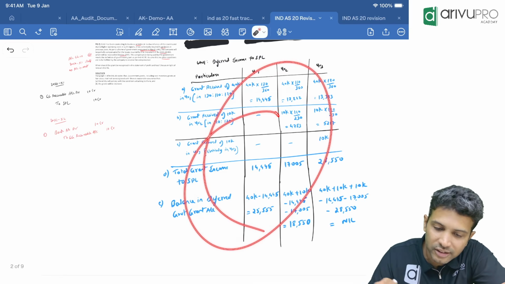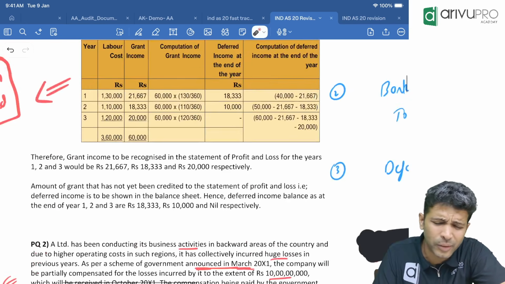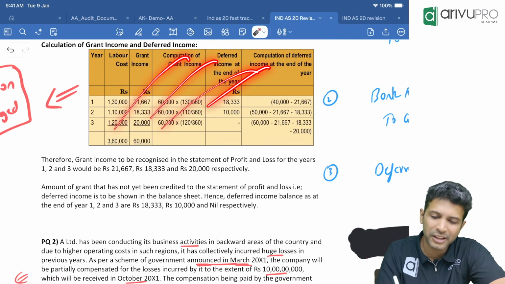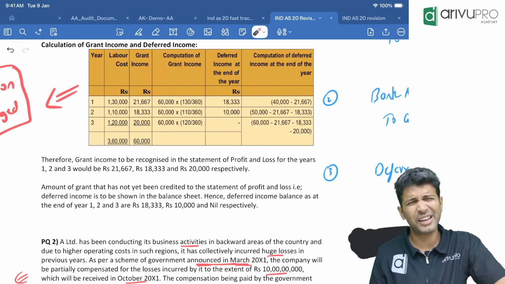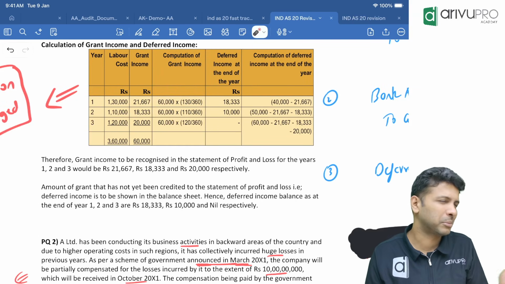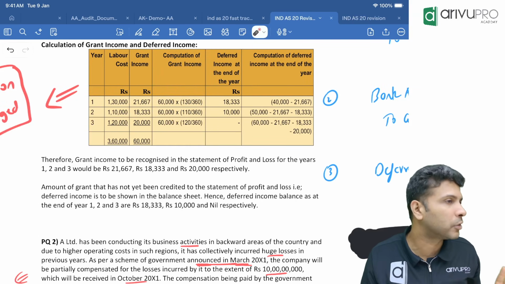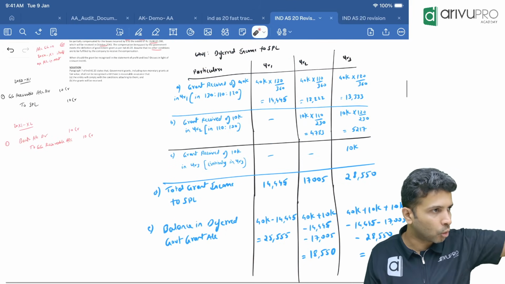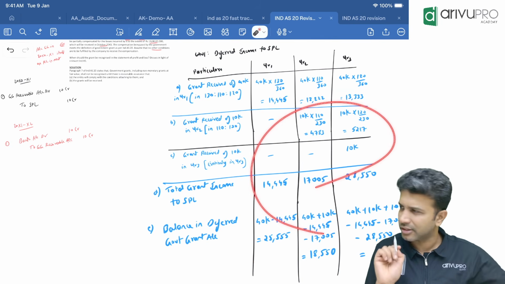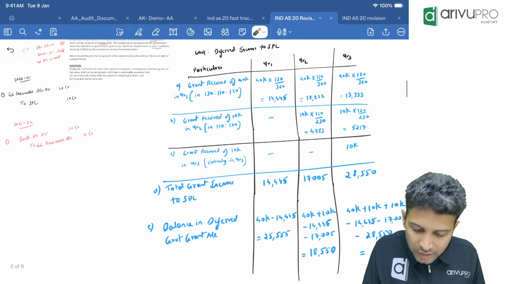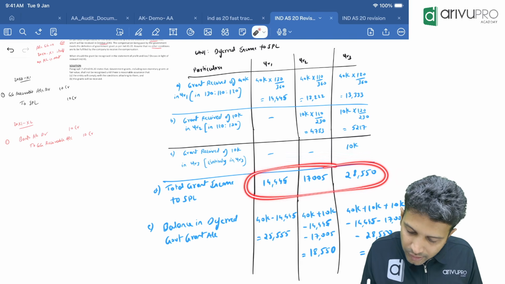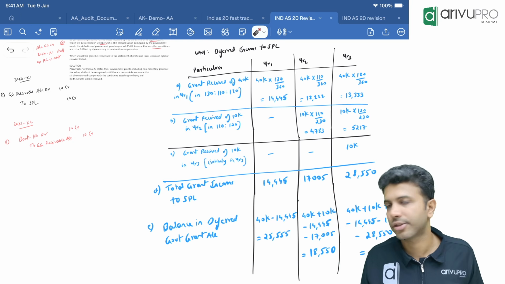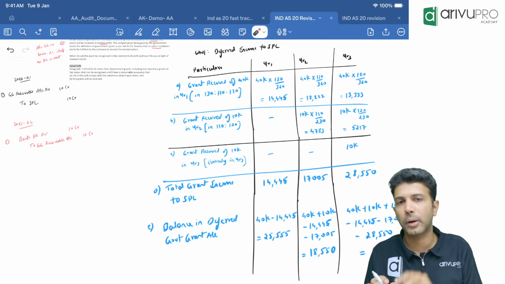Either you can present like this, or ICA is done in a slightly different way. Okay, they have presented horizontally. I felt their presentation in the new study material, they presented in a table, was a little complex. I didn't feel that it was that comfortable for exam. So I have redone it in this format. But you're okay with this format, no? You can follow this, it's fine. But these are the requirements, okay? This is what they've asked finally in the question. This one and this one. This is the requirement of the question. This has got changed. So follow this for exams going forward.